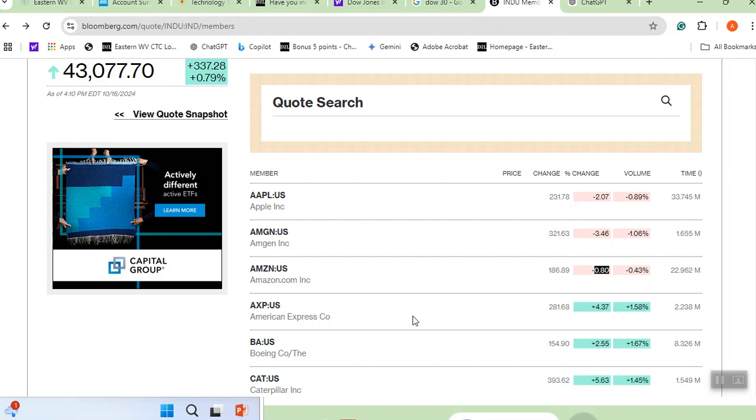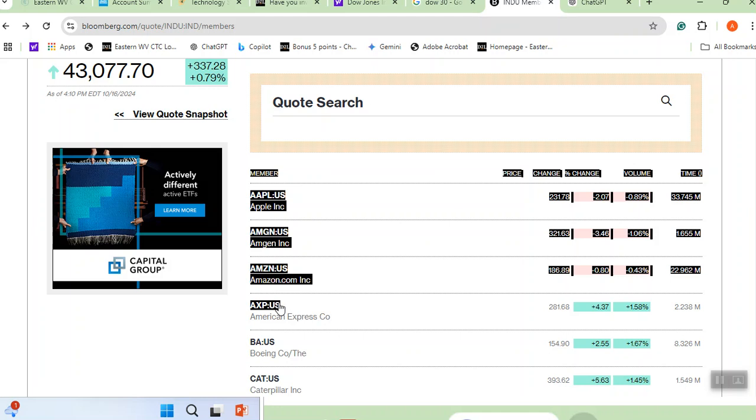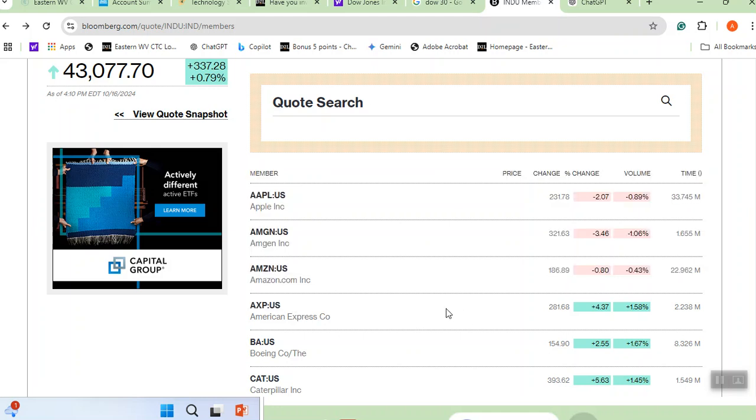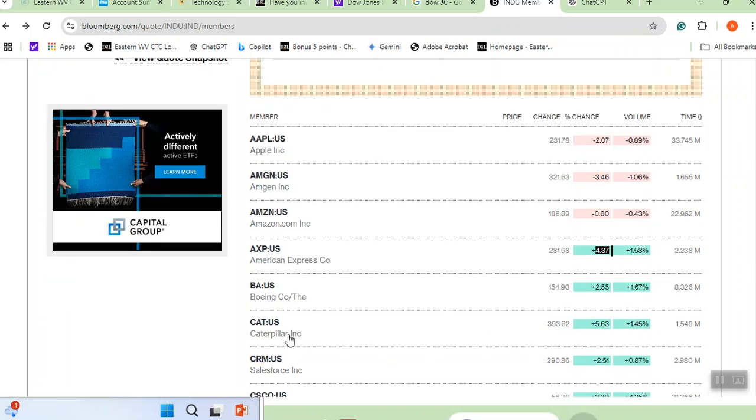However, when you come here, this is the green one. The person who had American Express, you all know what American Express is, like a credit card, one share of it is 281. But if you had one share yesterday, it was around $276. The person who had one share of American Express today made $4. Do you see here? And you all know what Boeing is, Caterpillar.